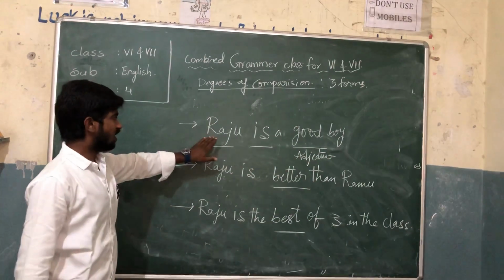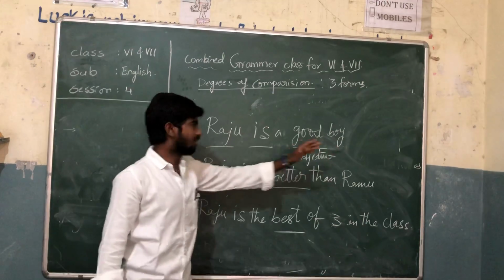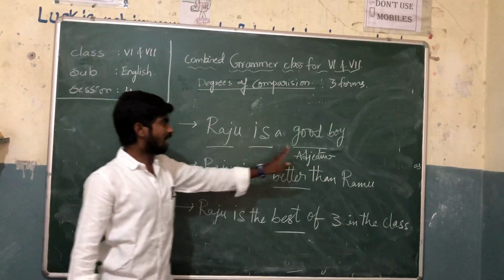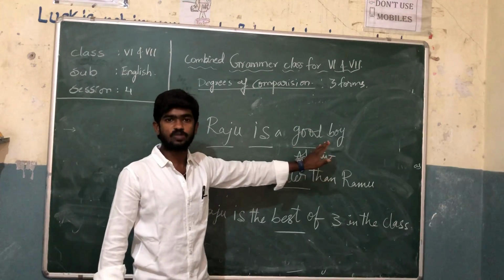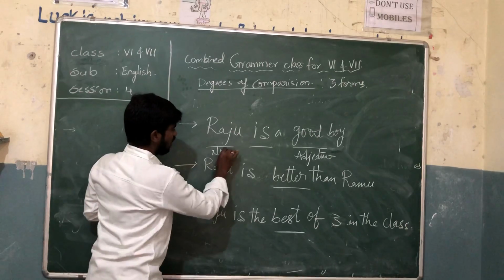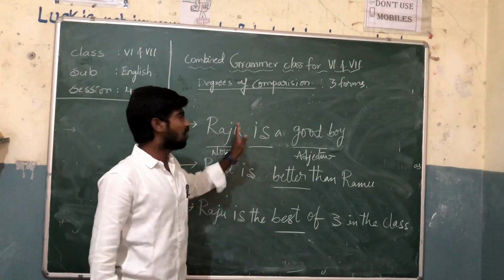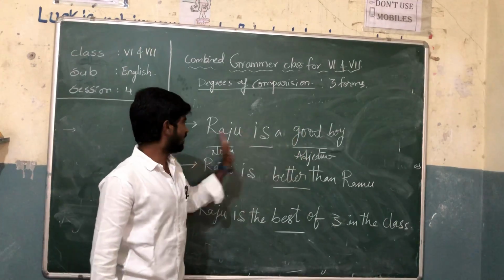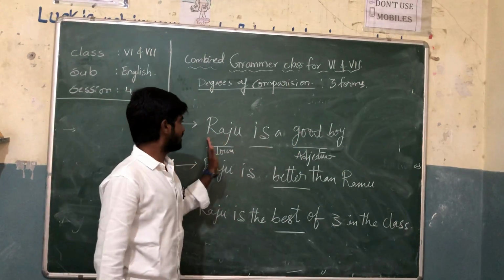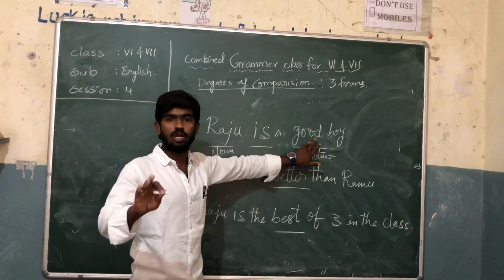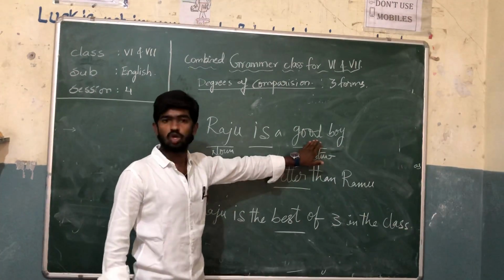So we are saying Raju is a good boy. We are speaking about whom? Raju. We are speaking about his quality, the quality of the noun. How is he? He is good or bad or dull or tall or small. We are speaking about how he is. Raju is a good boy: we are saying the quality of his behavior is good.